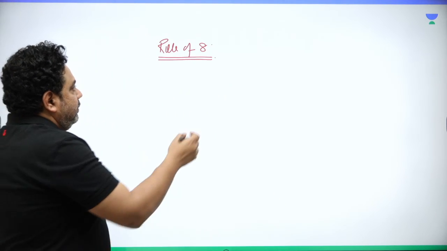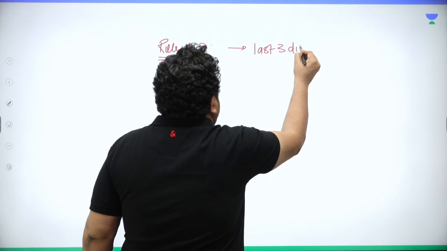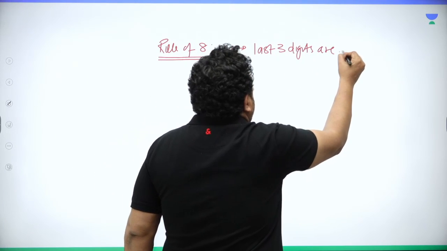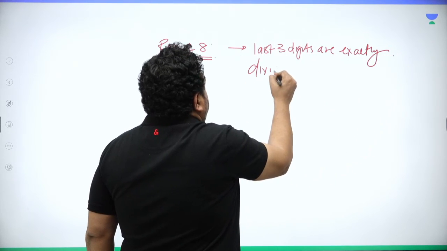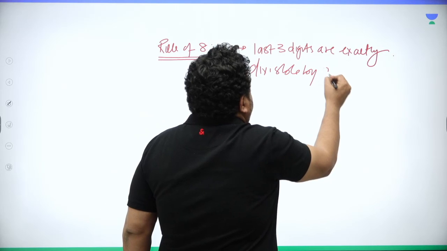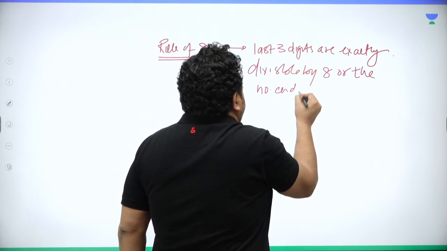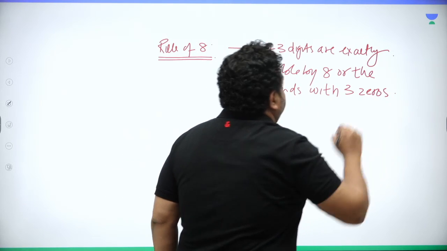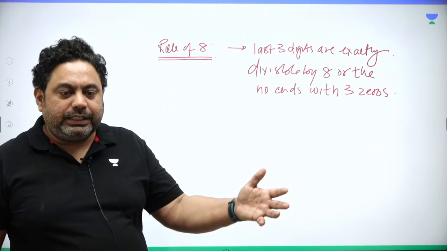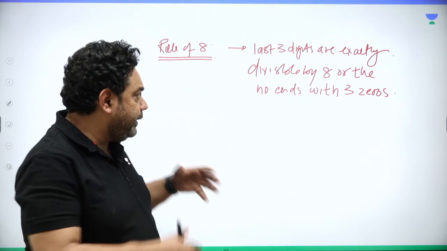So the divisibility rule of 8 says the last 3 digits are exactly divisible by 8, or the number ends with 3 zeros. So any number which is ending with 3 zeros is exactly divisible by 8. You may ask, why, sir?